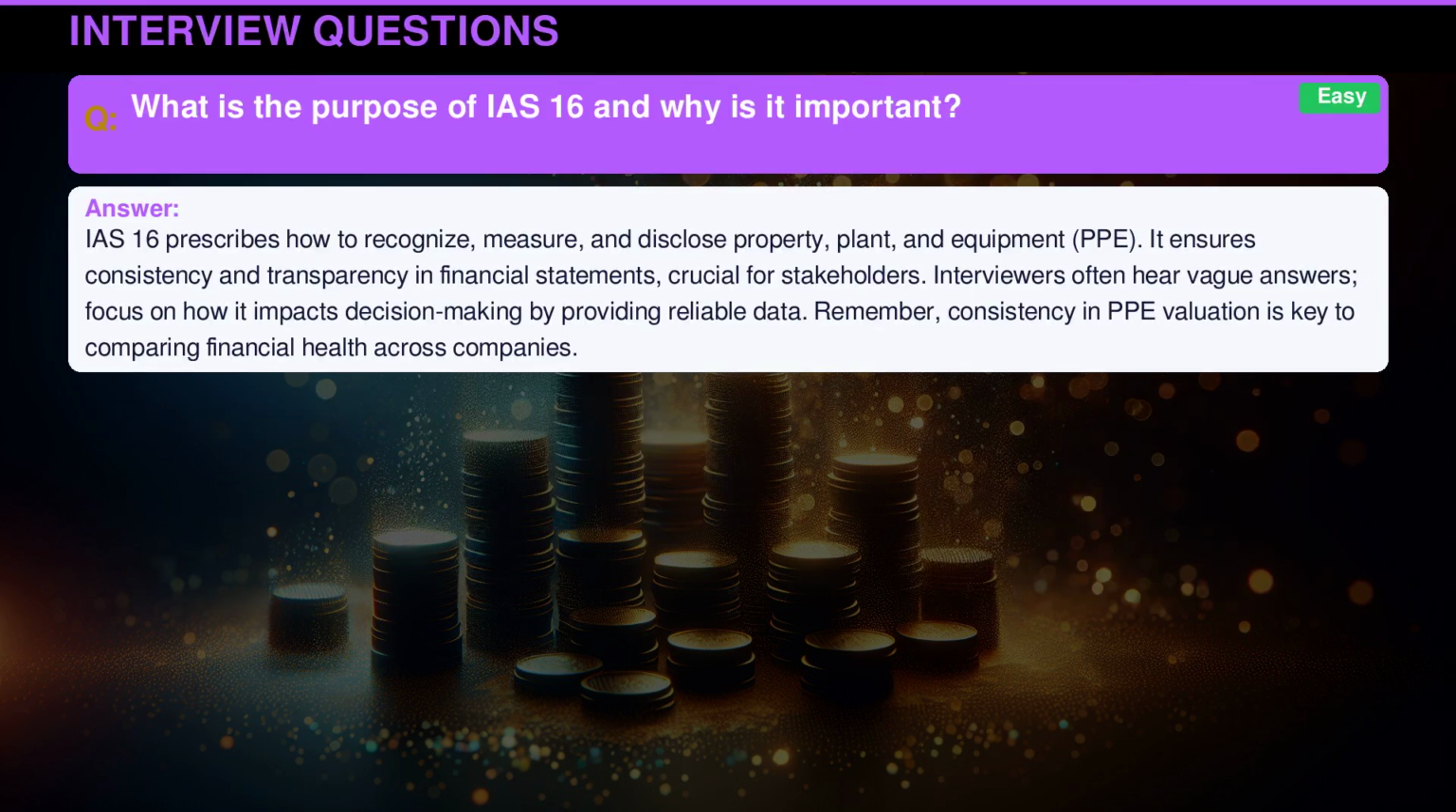IAS 16 prescribes how to recognize, measure, and disclose property, plant, and equipment, PPE. It ensures consistency and transparency in financial statements, crucial for stakeholders. Interviewers often hear vague answers. Focus on how it impacts decision-making by providing reliable data. Remember, consistency in PPE valuation is key to comparing financial health across companies.